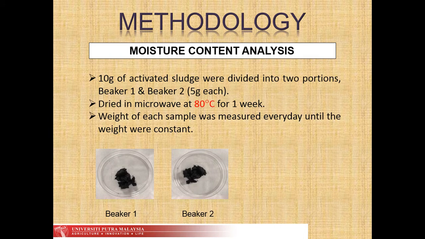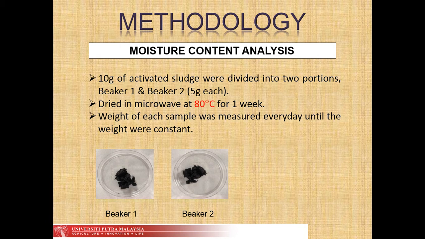For the methodology, first is to identify the moisture content. Moisture content is important because later it is needed to calculate the yield. If moisture content is not included, then the yield will be inaccurate.